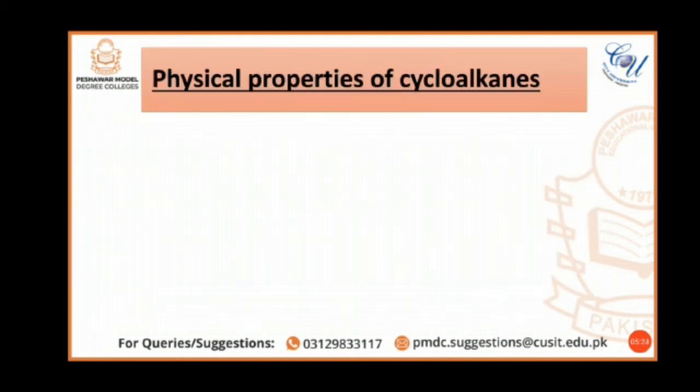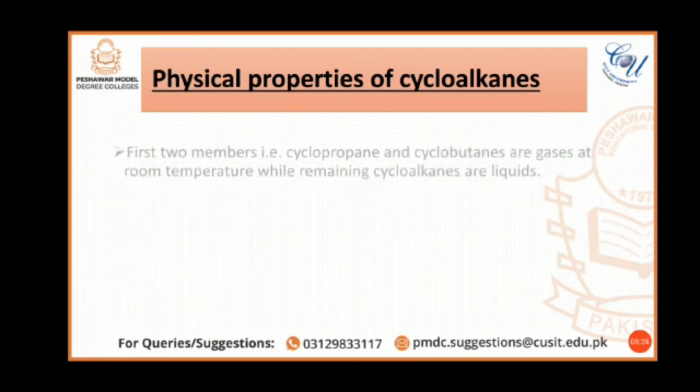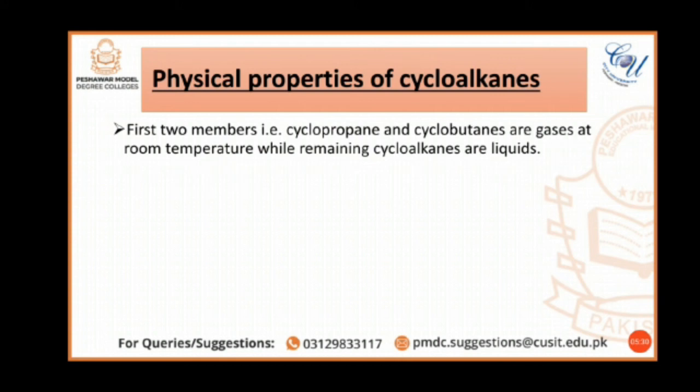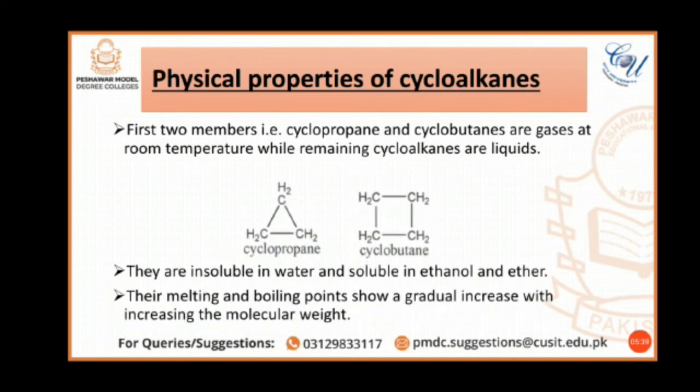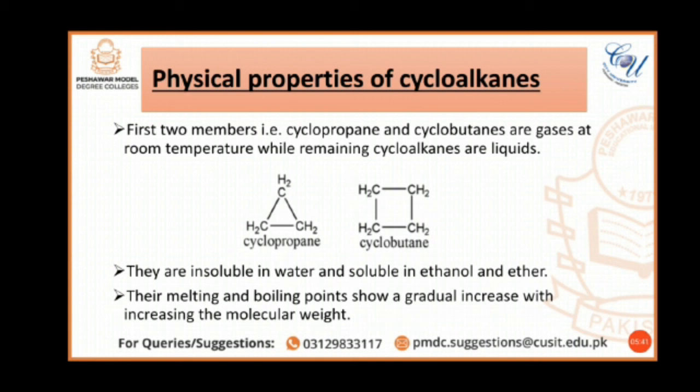Now we will discuss the physical properties of cycloalkanes. Just like alkanes, in case of cycloalkanes, the first two members, that is cyclopropane and cyclobutane, are gases at room temperature, while the remaining cycloalkanes are liquids.